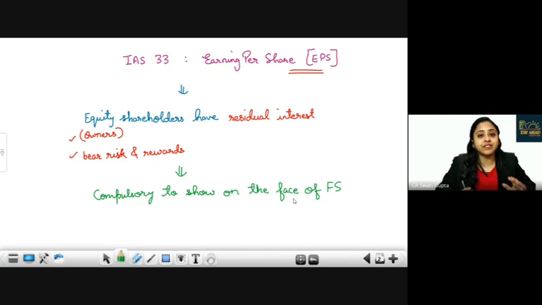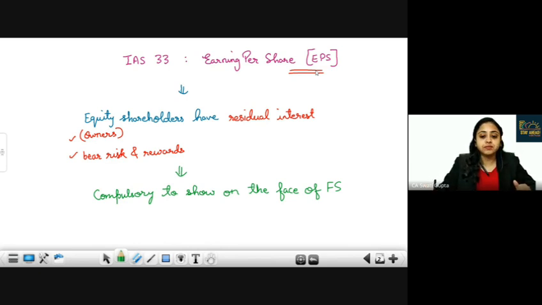You cannot hide it, whether it's an increasing trend, positive side, or a negative one. Maybe there can be a negative EPS. For example, there are losses. Then losses divided by number of shares, loss will also be attributed. There can be loss per share also. Clear? There can be circumstances where companies are not willing to show this EPS because these are not showing positive results of the company. Still, IFRS mandates that we have to show it on the face of the financial statement. We cannot hide it if it's negative or falling. It is not the choice of the company. They have to compulsorily show it on the face of the balance sheet upfront itself.